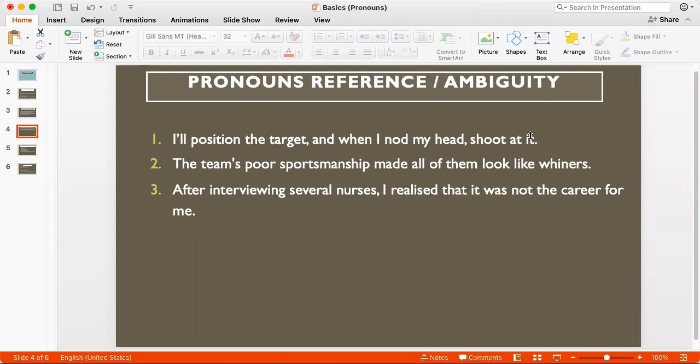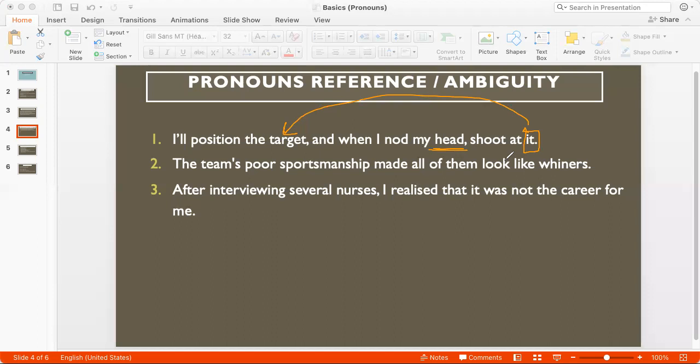Now, most of us understand that this it refers to the target, but it could also refer to the head because there are 2 subjects or 2 nouns in the sentence, and it is not clear what the pronoun refers to. And if the person who is receiving these instructions does not clearly understand, he might end up shooting the person, the speaker in the head, resulting in a tragedy.